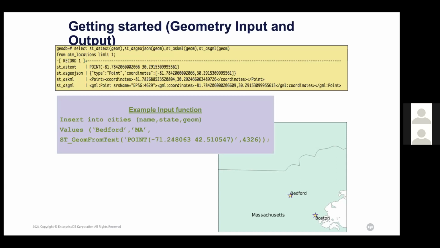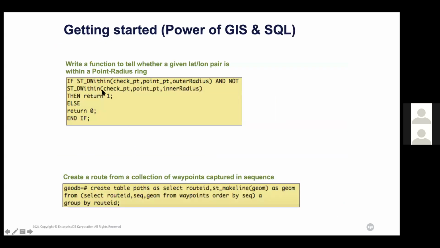So I can insert into cities. This is my geometry data, values Bedford MA and ST geometry from text. So point, I'm converting this. Again, you can write a function to tell whether the given latitude and longitude pair is within the point or radius. You can calculate the distance.